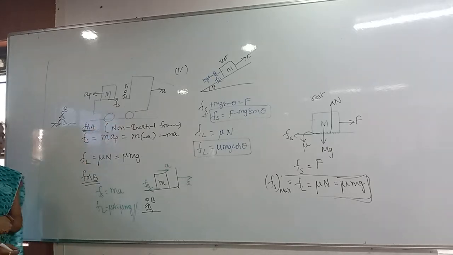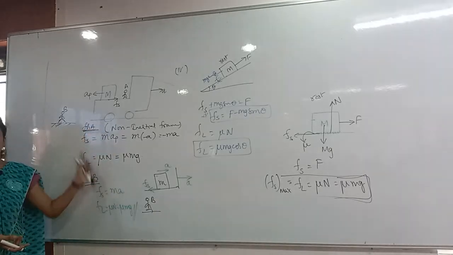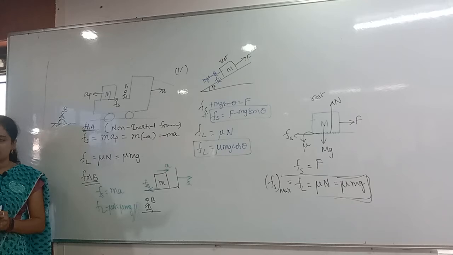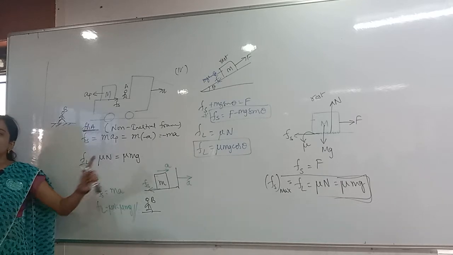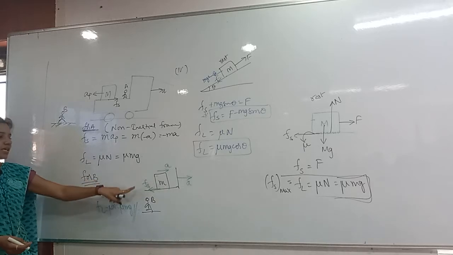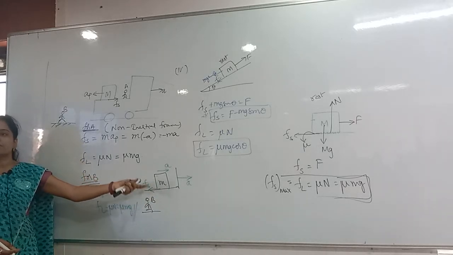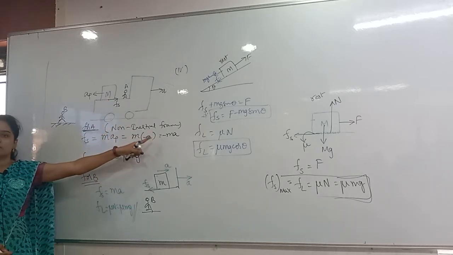You have to observe mainly for this kind of problems. This kind of problems are important. For these problems, you have to observe mainly where the observer is. He is in an inertial frame or otherwise a non-inertial frame. Inertial frame means whatever the truck acceleration, the same will be there for the block acceleration. For the non-inertial frame, you have to take a pseudo force, then the friction direction also changes.